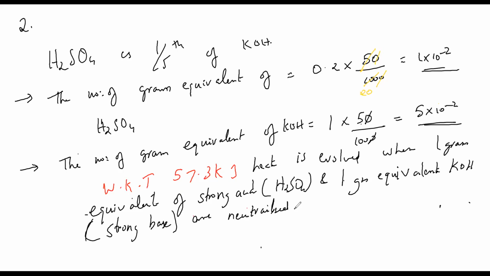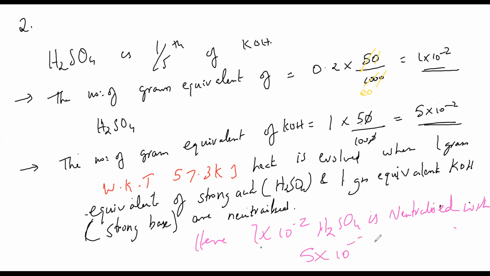So here, what is getting neutralized? In our question, 1 into 10 power minus 2 gram equivalents of H2SO4 is getting neutralized with 5 into 10 power minus 2 gram equivalents of KOH. So what is the heat evolved?